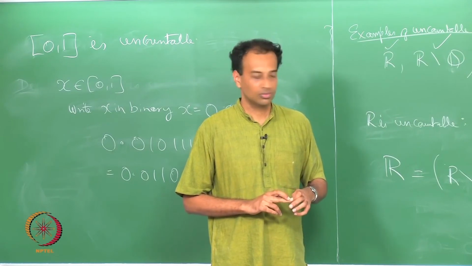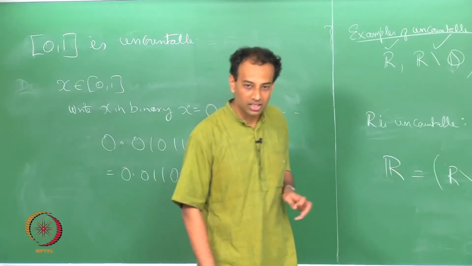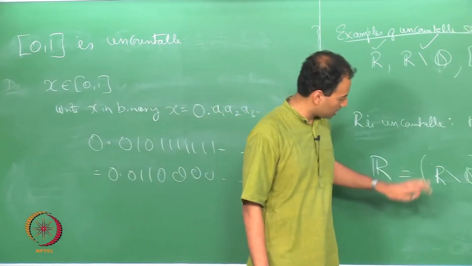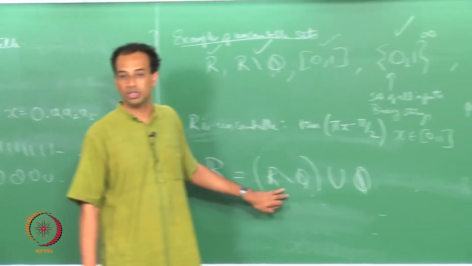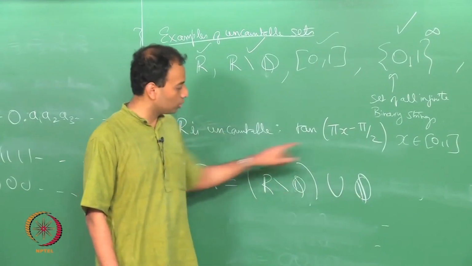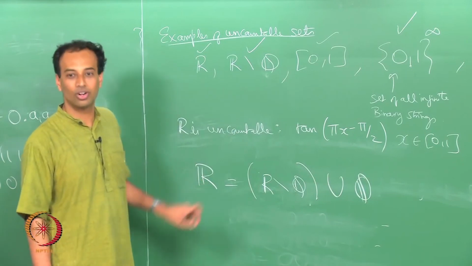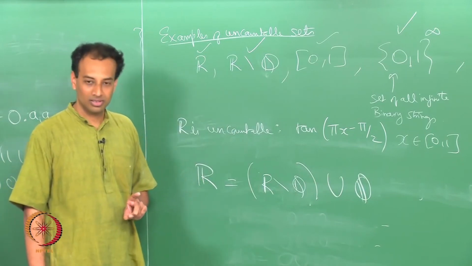In this one also we need to prove that uncountable union countable is uncountable. No, I am saying that suppose this is countable. I know this is countable. If this were to be countable, the union will be countable, but I know that R is not countable. So, contradiction. Therefore, this is uncountable.